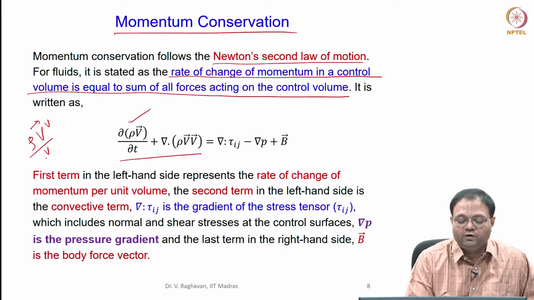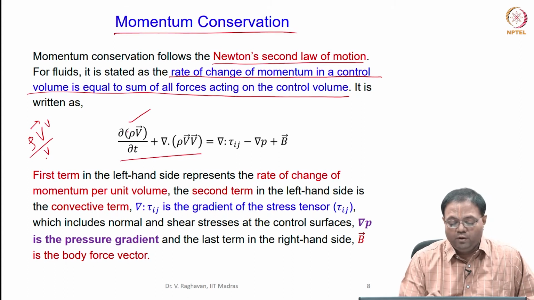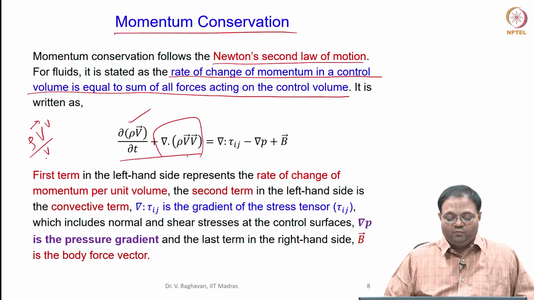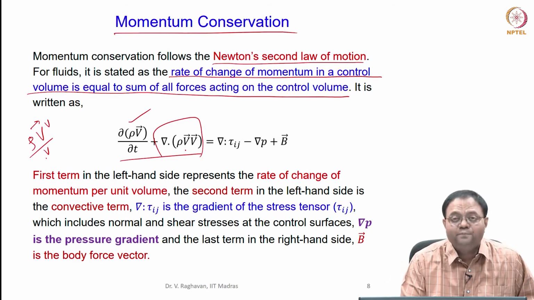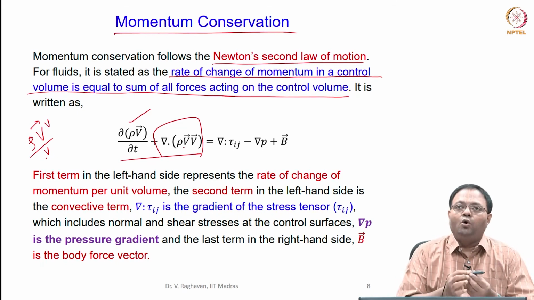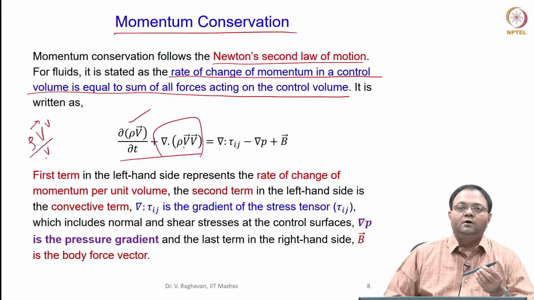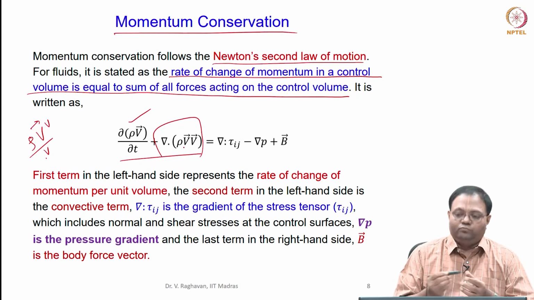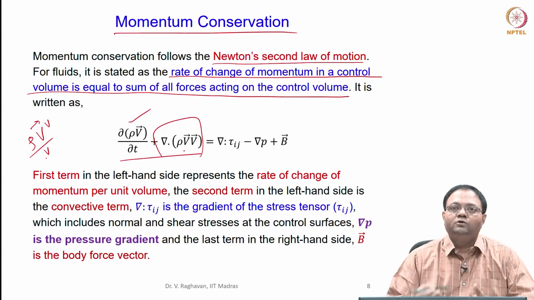So, the rate of change of momentum per unit volume in the control volume, plus this is the convective term, again the net efflux of momentum. Rho V A, across the surface only this happens. Rho V A is the mass flow rate of the mixture, and into its velocity V, that will be the momentum. You can again resolve it into 3 directions.